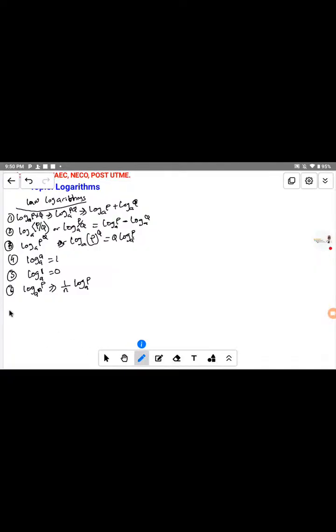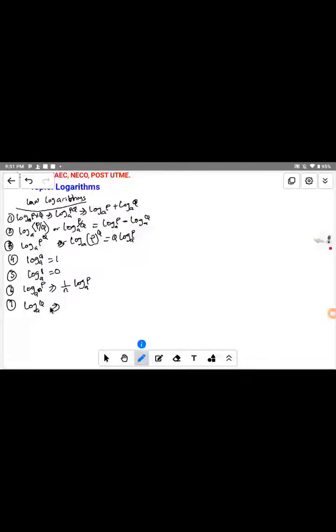If we're discussing changing of base, we have log 7. Changing of base, if you have a log of base a of q. If we want to change a base, this is what I call changing of base. Maybe we want to change this base to another one entirely. How do you do that?